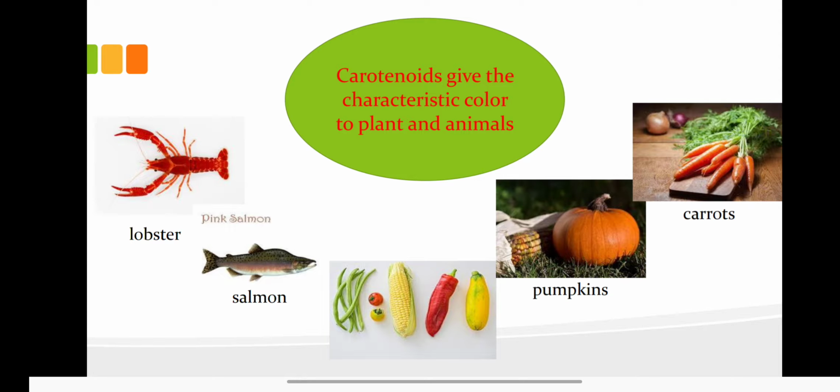Let's discuss the examples of carotenoids. Carotenoids give the characteristic color to plants and animals. There are lots of examples of carotenoids that are present in nature. Some examples of carotenoids are lobster, salmon fish, corn, pumpkins, and carrots, etc.